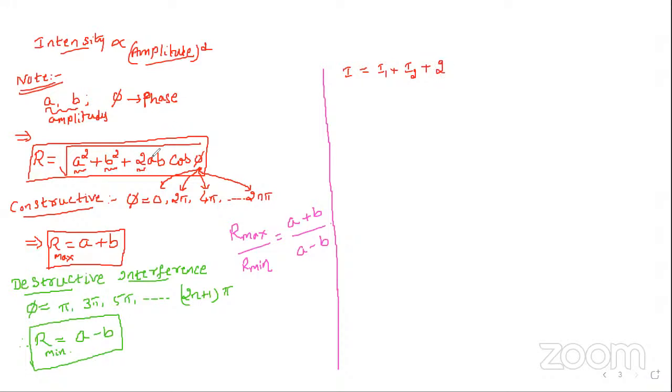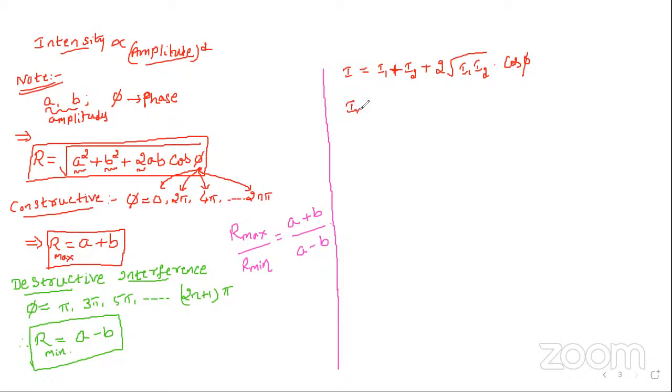A squared is I1, so A will be root I1, B will be root I2, into cos phi. If you don't want this root, do the squaring on both sides, so it becomes R squared. So what is the formula in terms of intensity? It is I1 plus I2 plus 2 root I1 I2 cos phi.